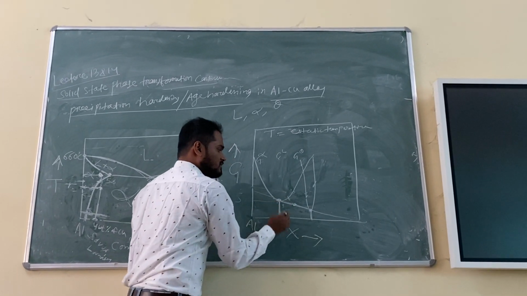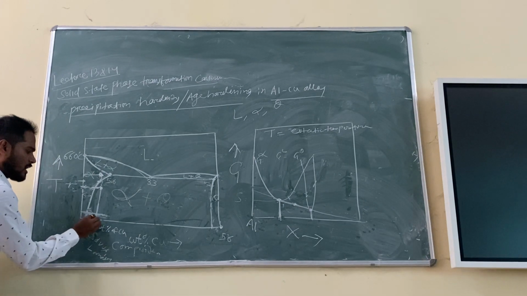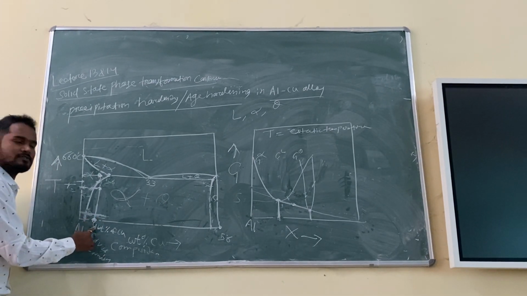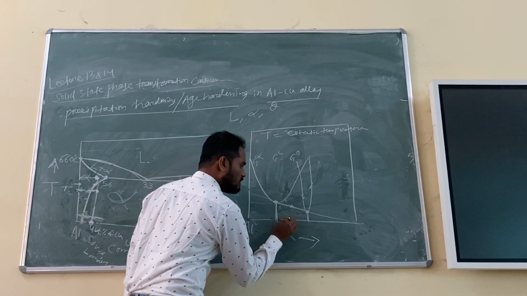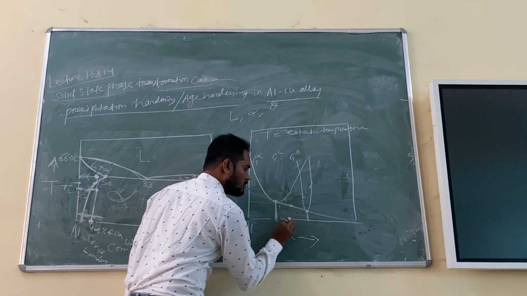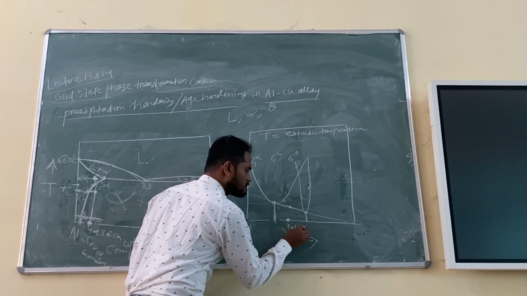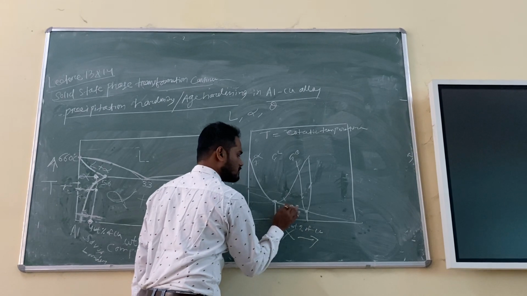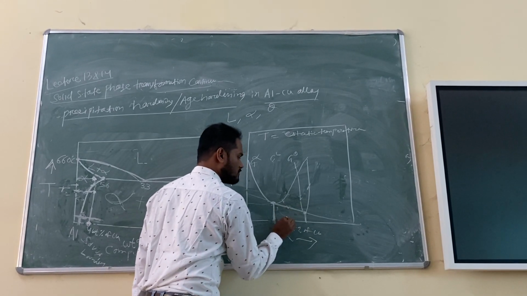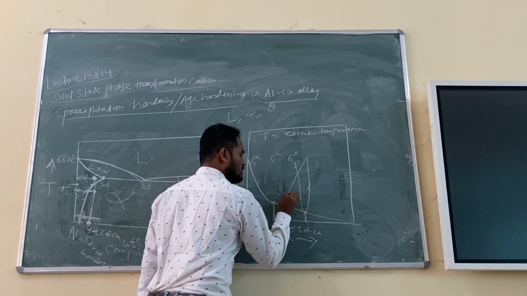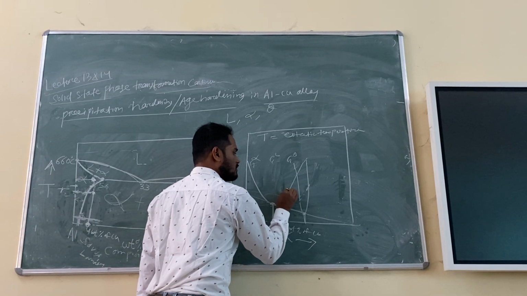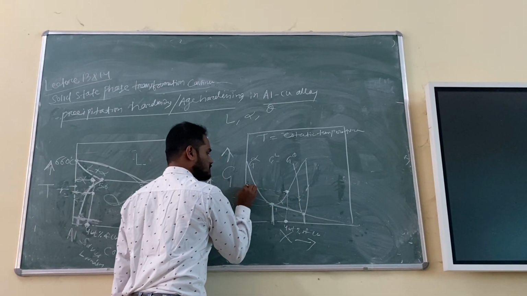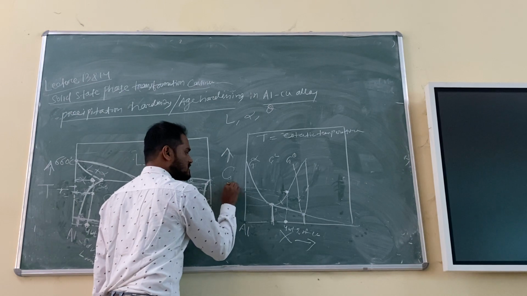Okay, so that means you have chosen a composition of 4 weight percentage. So the composition will be in between this. Suppose this is the composition, 4 weight percentage. If I draw a line, this will cut alpha. Suppose this is the alpha.